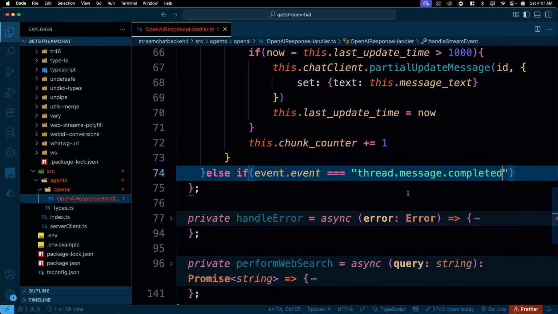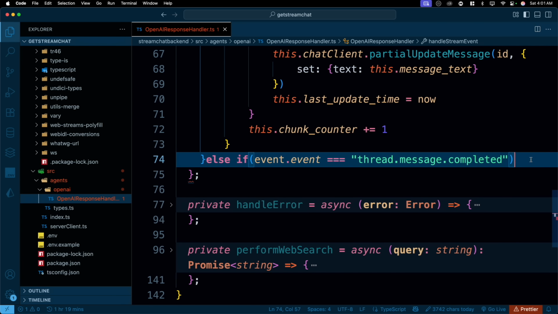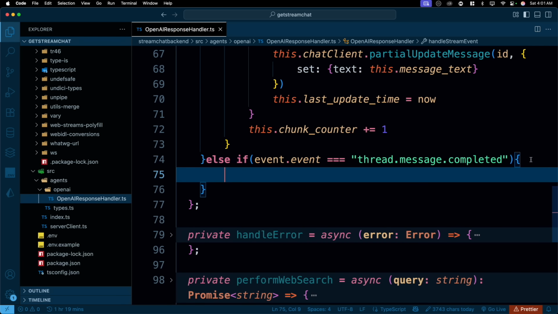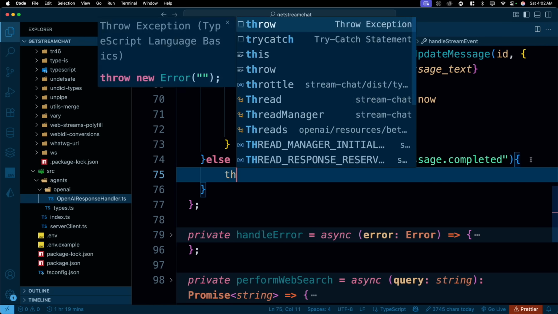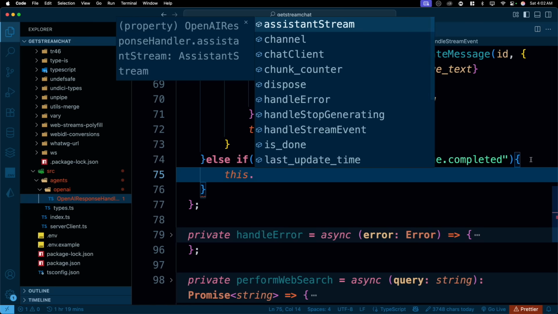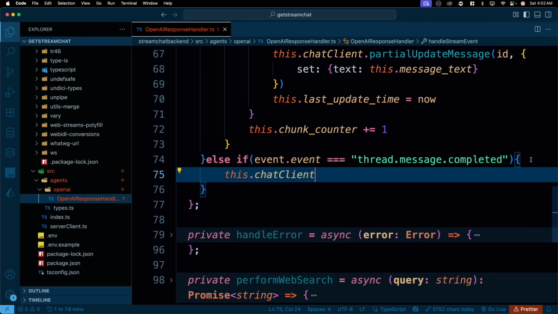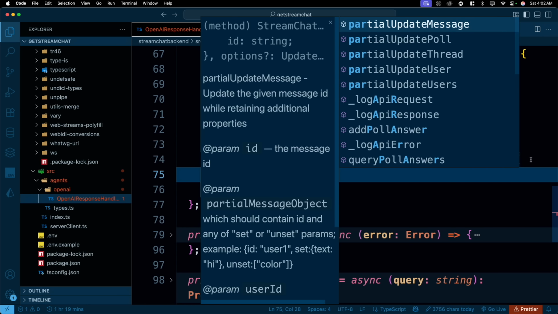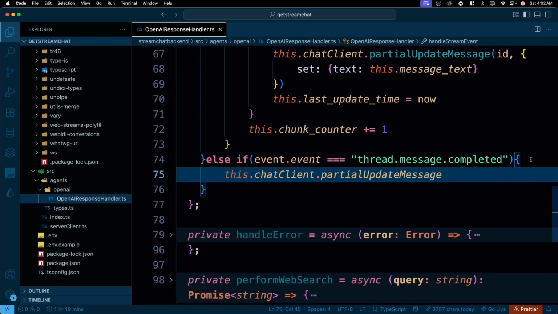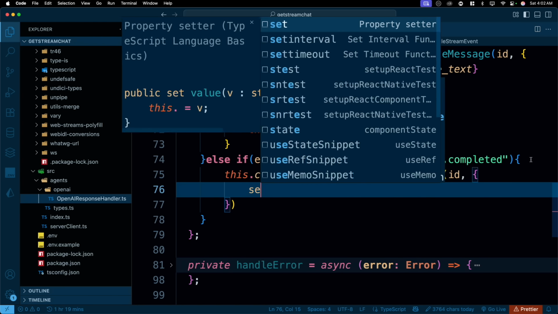So once the message is all completed, then we have to just close the things off. The first stuff is we are going to say that, hey, all data is all done. So this.chatClient, we are going to use again the same partial update message. We are going to provide an ID and some options. In the option, we'll use the set.